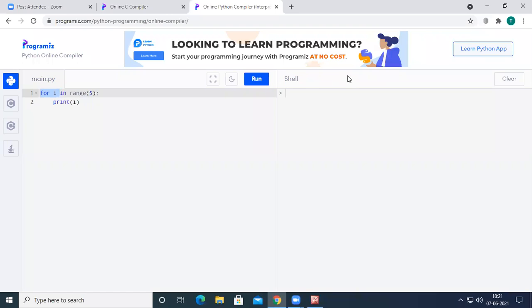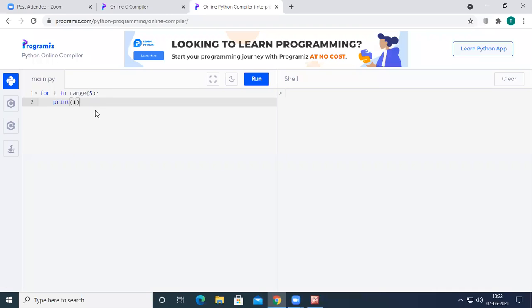Just a second. Okay, I think this annotation is not working. Okay, leave that.